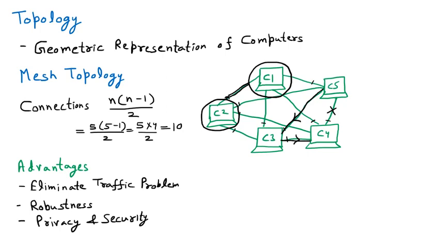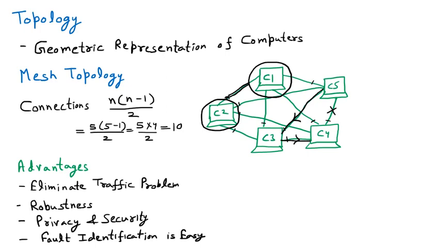Now fault identification, so we can say that the fault can be easily identified. Obviously, if everybody is connected to each other, the 5 computers having all possible connections, then if anywhere we have a problem, we can easily find it.